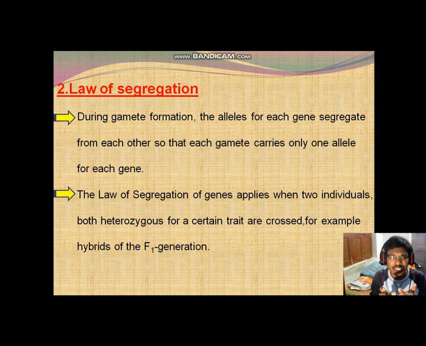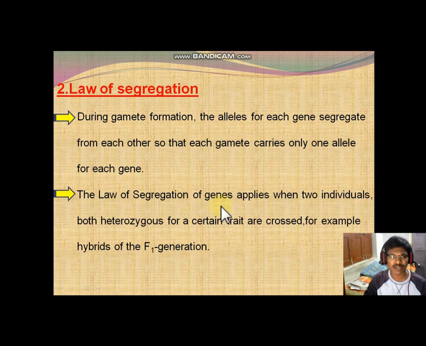We all know that because of meiosis, only the cells which have a haploid set of chromosomes, while all the somatic cells have a diploid set of chromosomes. We all know that. But in the case of reproductive cells, only a single set, which means a haploid set of chromosomes, is present because of meiosis. The reproductive cells are nothing but the gametes. They carry only one allele for each gene.